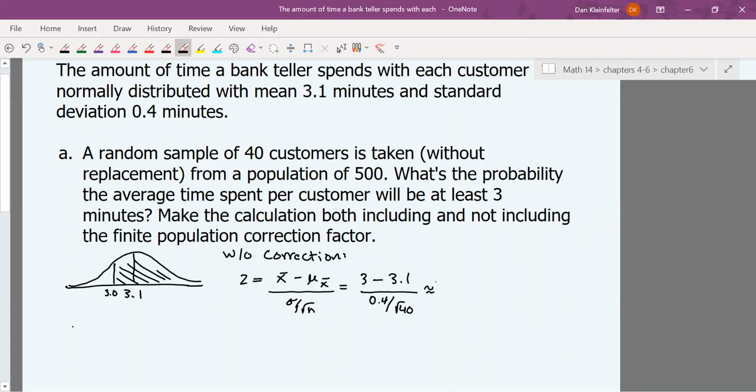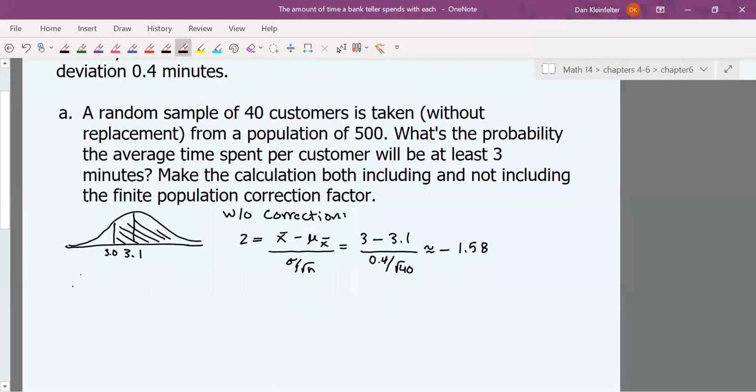So let's go ahead and calculate that. So negative 1.58. The probability that z will be less than negative 1.58 is 0.0571.